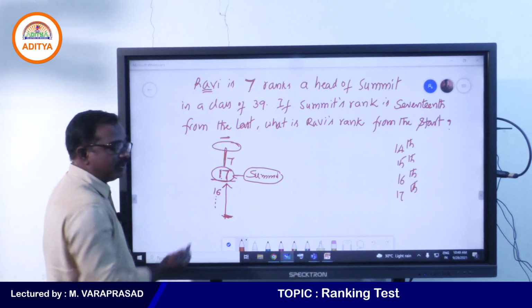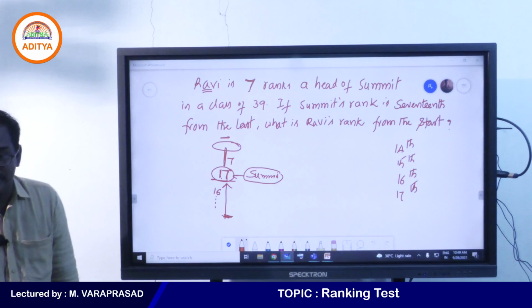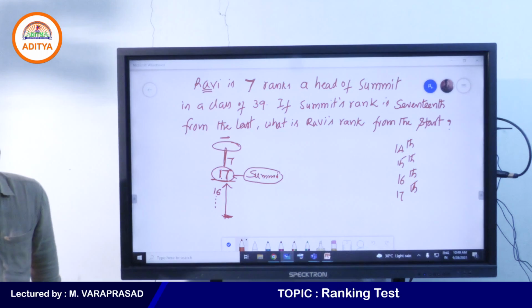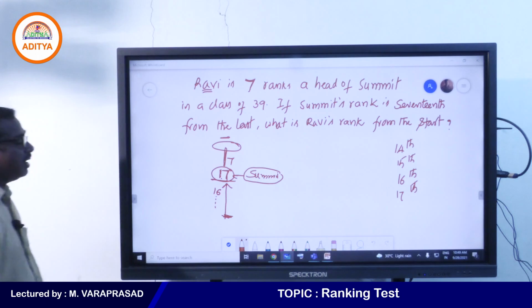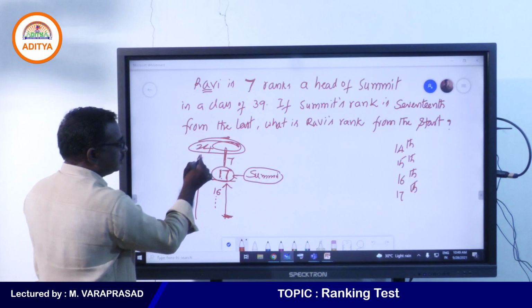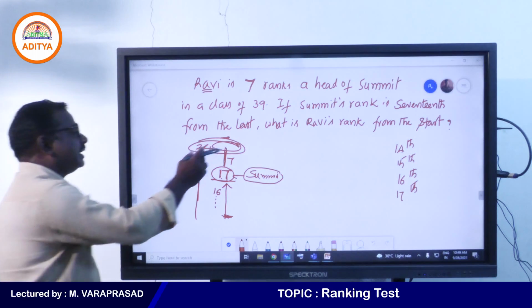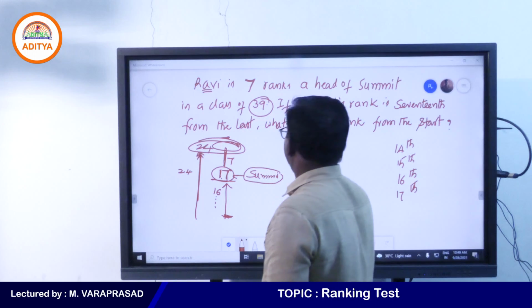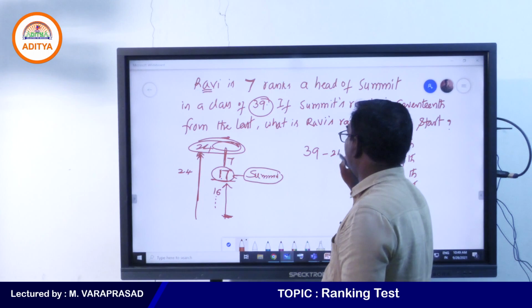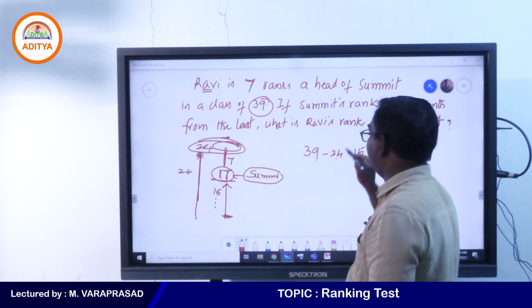7 ranks ahead of Samit, 17 plus 7. Yes, 24th from the last. So this rank is 24th rank from the last. Yes, my students, right? Now the total students are given as 39. 39 minus 24, that is 15.